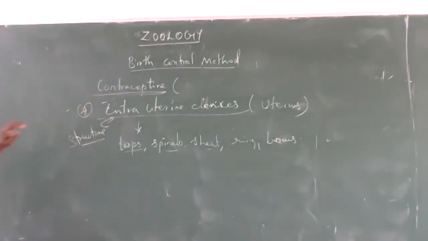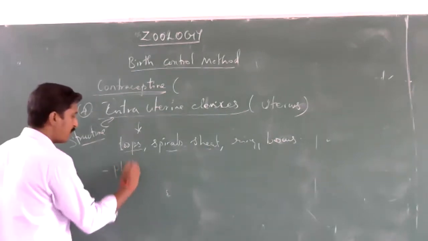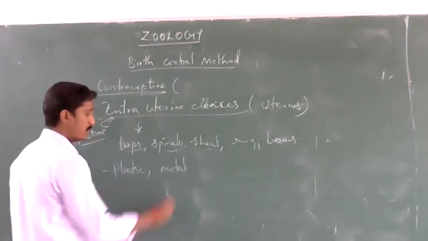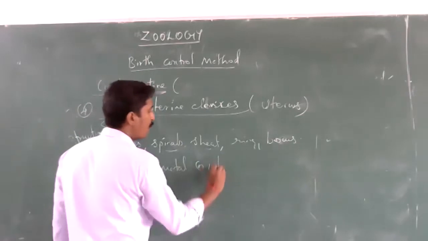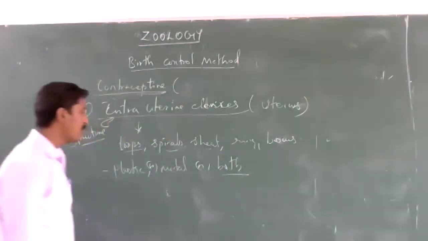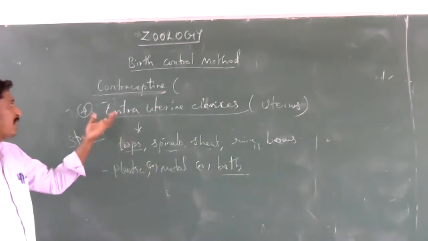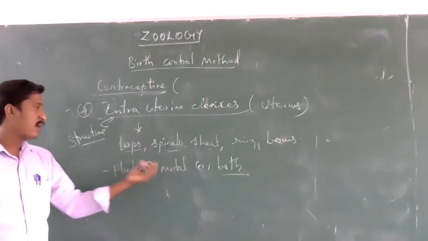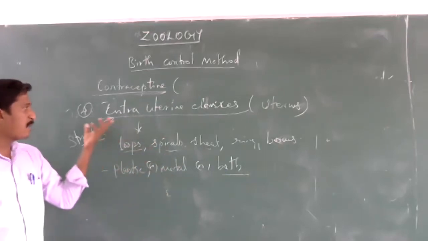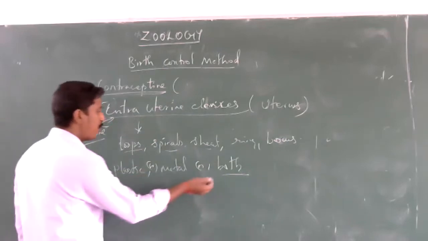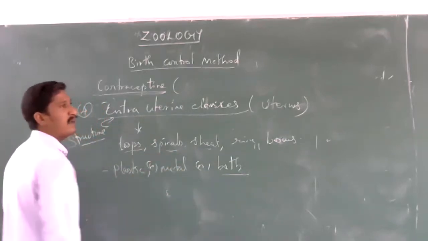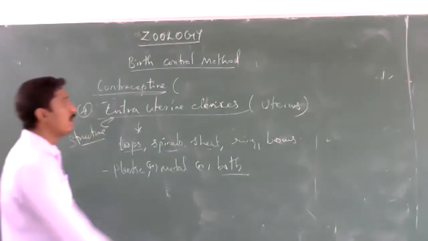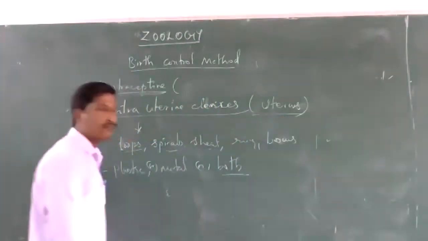These intrauterine devices are made of plastic or metal, stainless steel, or both. Some are made only of plastic, some only of metal or stainless steel, and some of both plastic and stainless steel. They are fixed into the uterus to avoid the entry of sperm into the female reproductive tract.